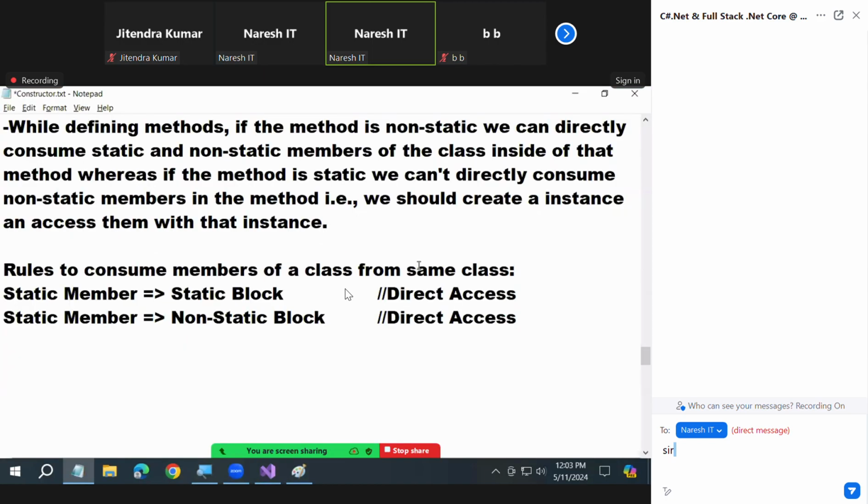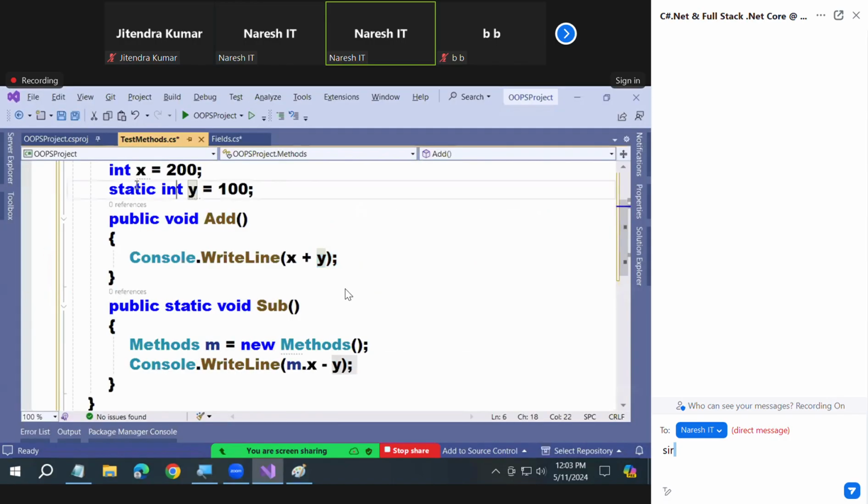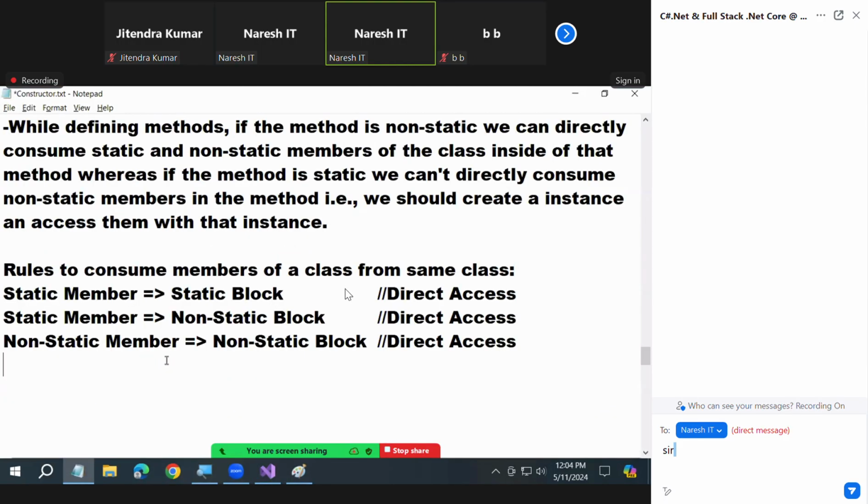Got it? Next one. I have a non-static member. I want to consume it from a non-static block. Now also it is direct access. Check. X is directly accessed in add. So then where do we have a confusion? We don't have a confusion anywhere here. You are feeling confusion, that's all. You have only one restriction, that's all.